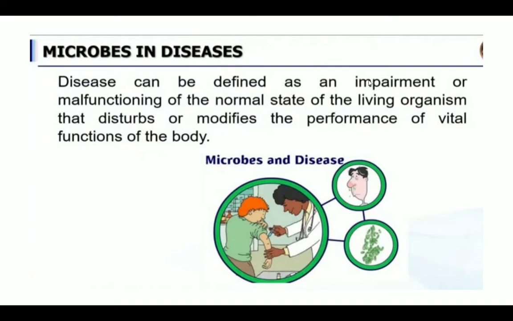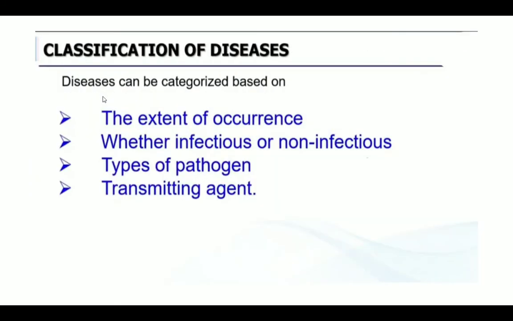Disease can be defined as an impairment or malfunctioning of the normal state of a living organism. Listen, children, the normal functioning of a living organism is malfunctioned. That is, normal function is being disturbed. That's what we say is disease. It disturbs or modifies the performance of vital functions of our body. Our normal function is being disturbed with the help of a microbe. That's what we say is disease.